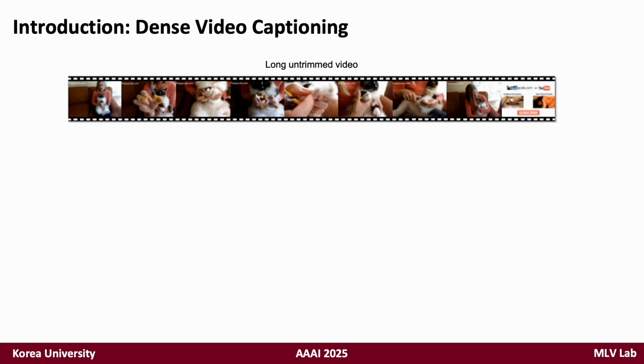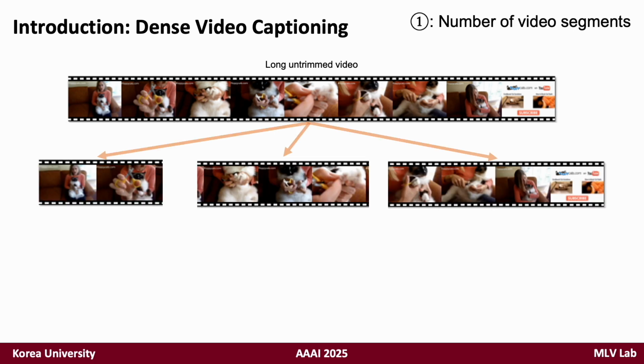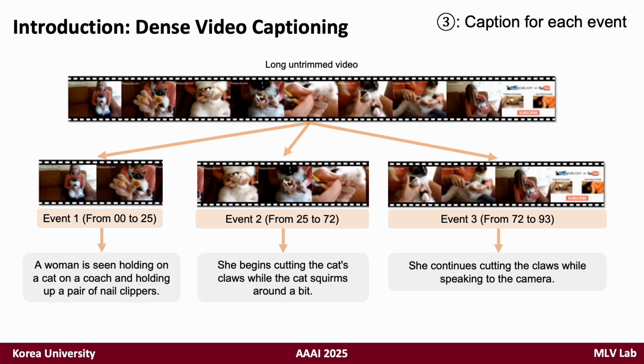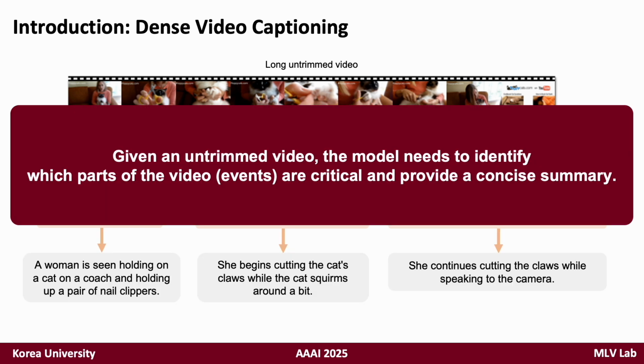Specifically, given a long untrimmed video, the model needs to understand the major events, determining how many segments the video can break down into. Then the model should localize those events within the video by providing timestamps for each. And finally, the model needs to generate a caption for each event. As a result, DVC is a challenging task that requires identifying which parts of the video or events are critical to provide a concise summary.